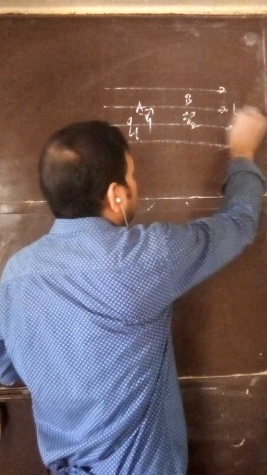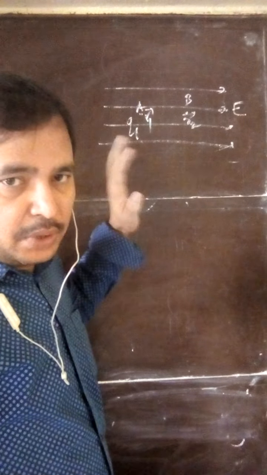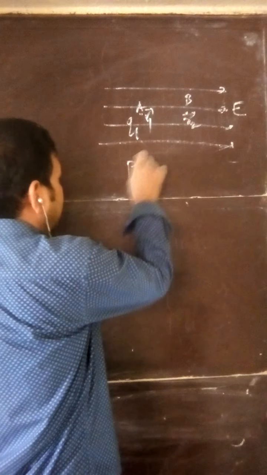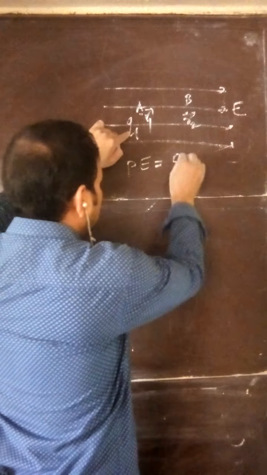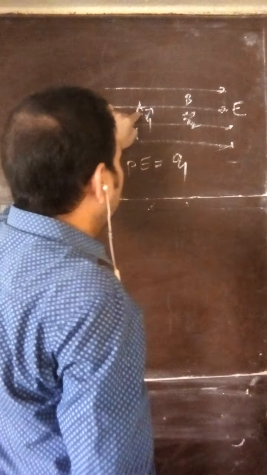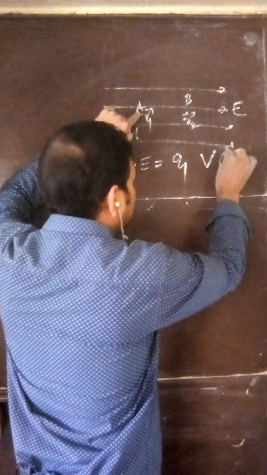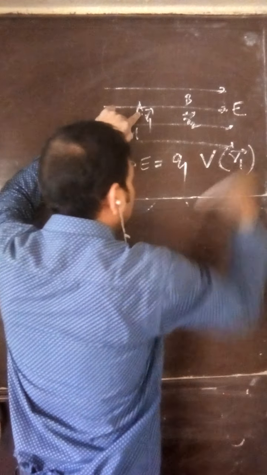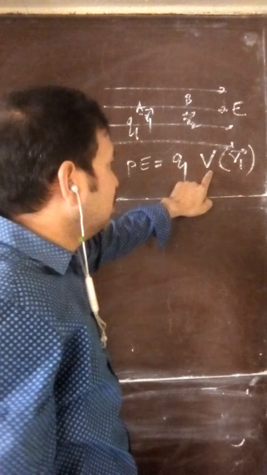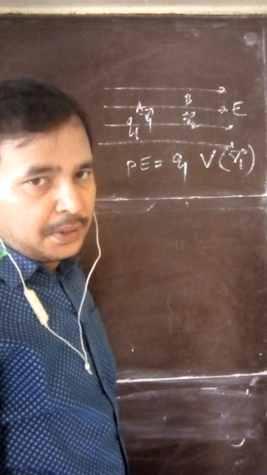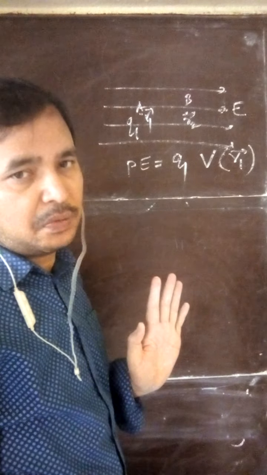Suppose this is a uniform electric field E. Potential energy we have defined as charge times the potential. Charge is Q1, and suppose at point A, at position R1, the potential is V of R1. So this is the potential energy of charge Q1 in that external electric field.